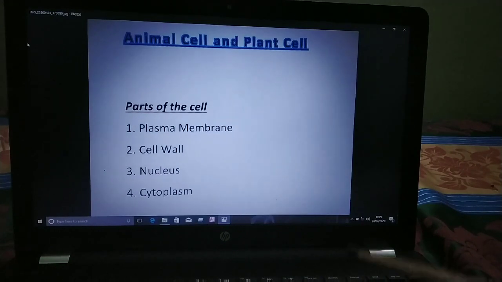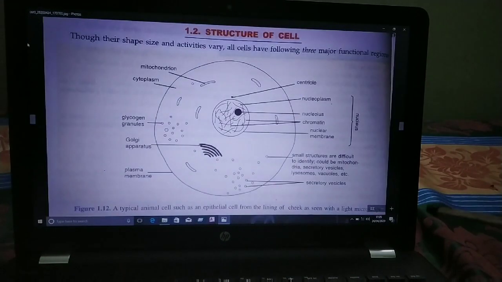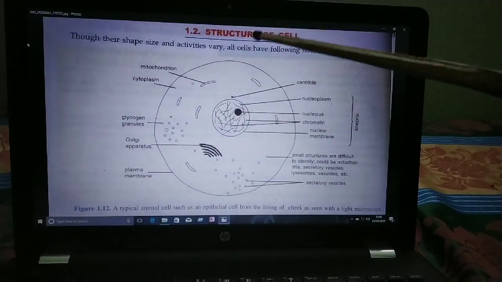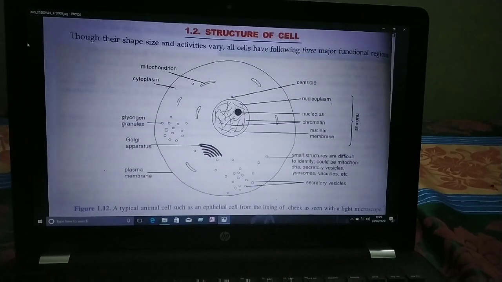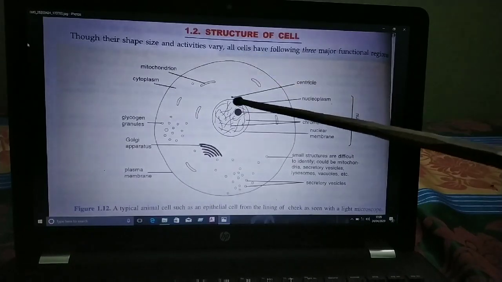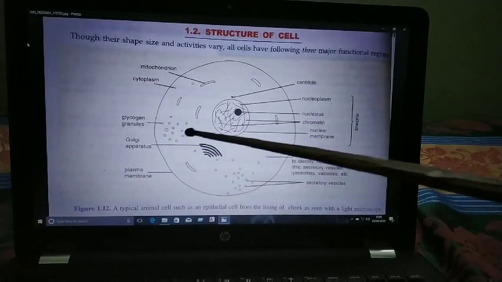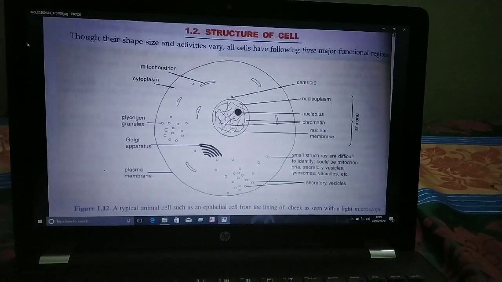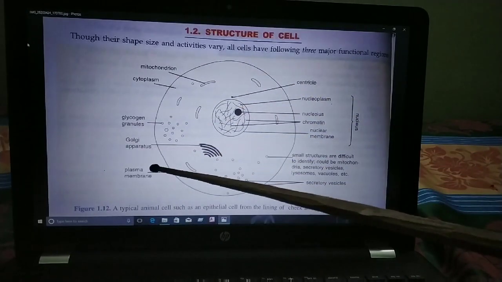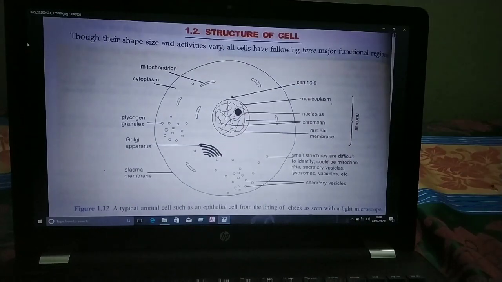So first of all, I'll explain to you about the structure of the cell. This one is the first, about the animal cell. Animal cells are generally small in size if we compare with the plant cell. Cell wall is absent here. Here there is presence of only plasma membrane. So children, if you compare with the plant cell, cell wall is present, and in the animal cell, plasma membrane is present, cell wall is absent.